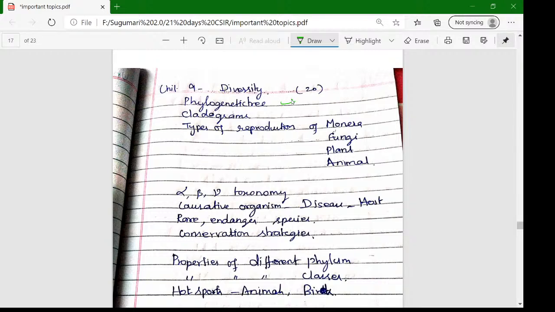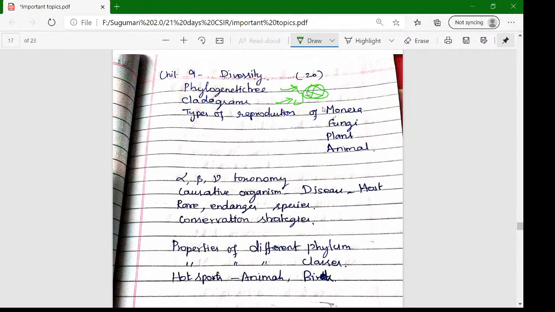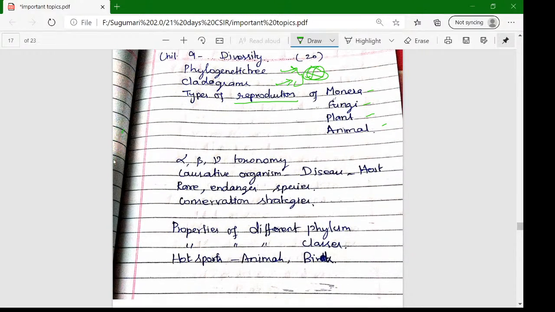Phylogenetic tree: what is the interaction, what is the relation, cladogram-based questions. This is a very important topic in previous year questions. And the reproductive system: the reproduction principles of microbes, fungi, plants and animals, and which hormones are involved. And alpha, beta, gamma taxonomy is very important. Causative organisms, the disease and host: we can expect match-the-following.